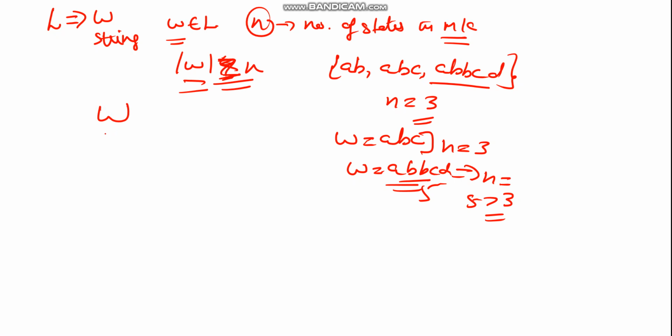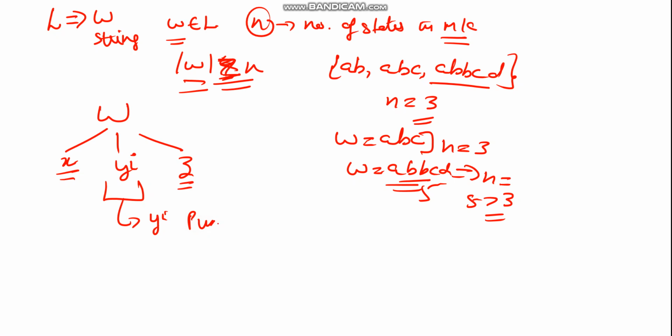regular, we divide this w into three parts, that is x, y, and z part. And here we say y raised to power i. Now x is any part of the w, meaning any number of characters. Similarly z is a few characters from that string. And what does y mean? Here y is also a number of characters, but y^i is the pumping string, meaning this string will be repeated multiple times, it will be generated multiple times.